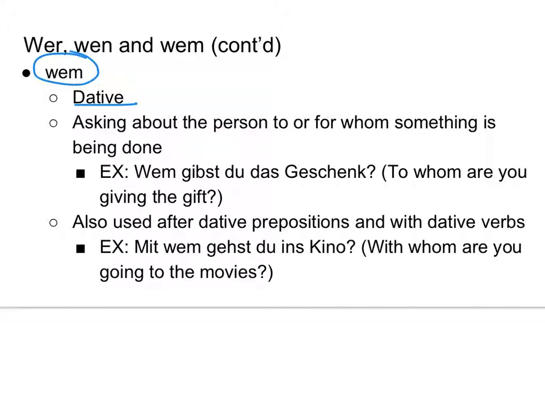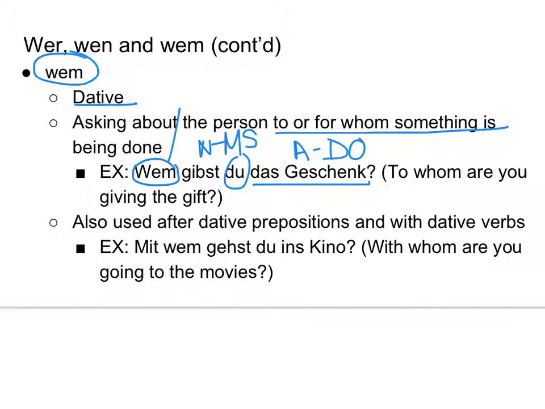Okay? And this is asking about the person to or for whom something is being done. Same as it would be if it was just a regular sentence. Okay? So, for example, wem gibst du das Geschenk? Okay? You are the main subject. What are you doing? You're giving something. So what are you giving? You're giving the gift. So that is accusative. It's the direct object. To whom are you giving the gift? We don't know yet. That's what we're trying to figure out. So that is dative because it's the indirect object.